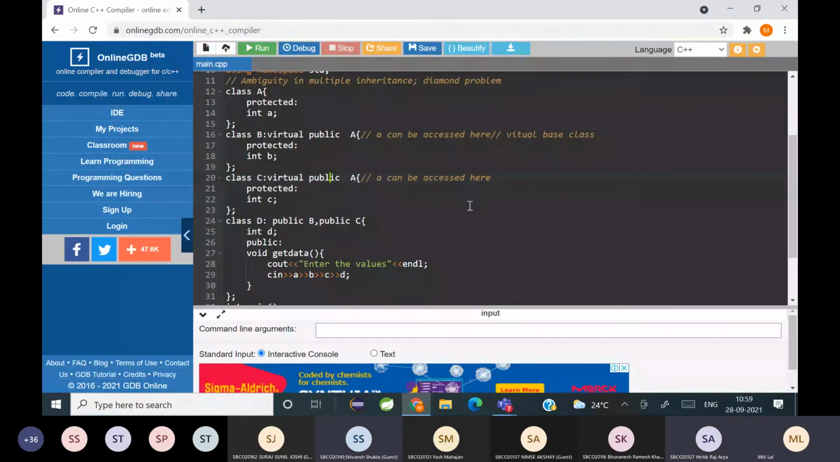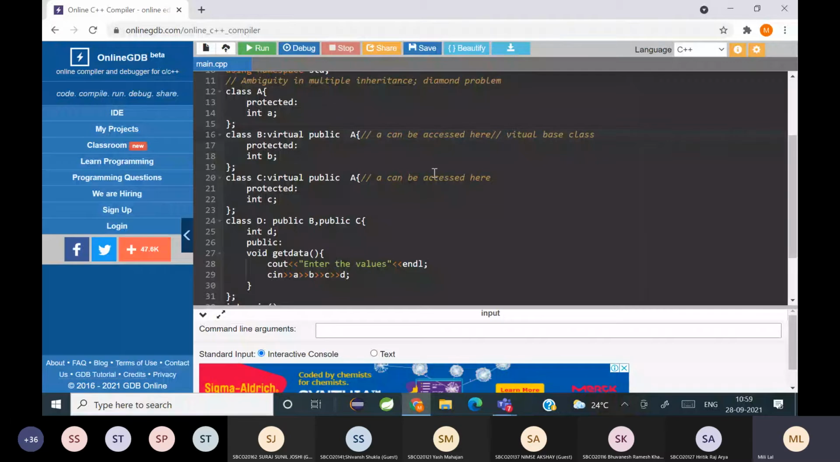Yes, ma'am. Okay. So always remember, which class will you make virtual? Base class or child class? Base class. Remember, it's virtual, you apply it here. Wherever you are inheriting the base class, there you put virtual. And which class are you making virtual? The base class. So virtual public A.